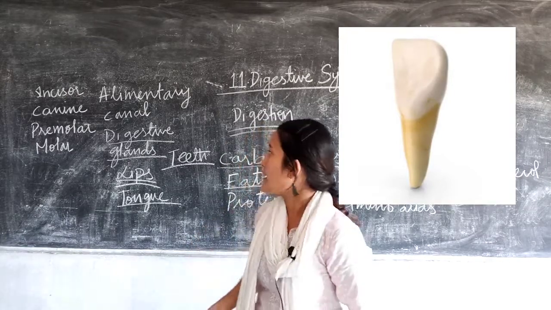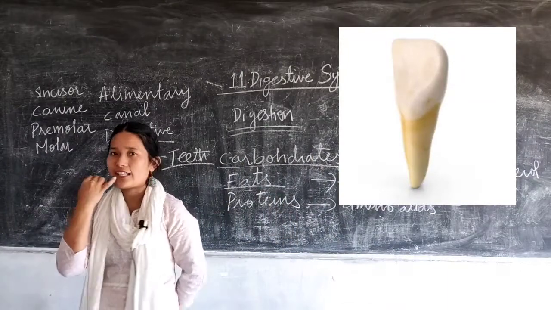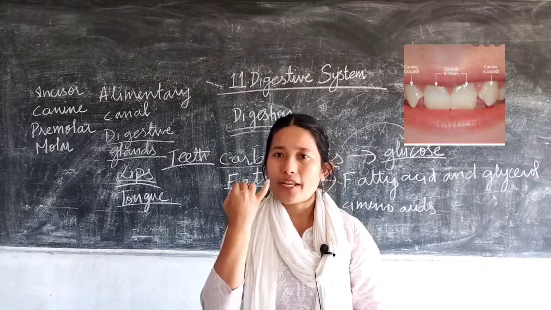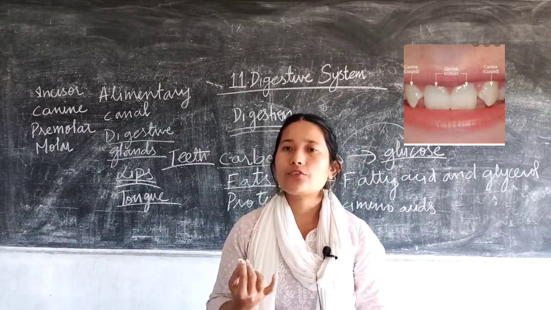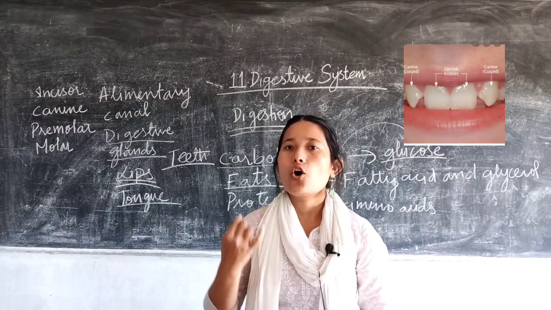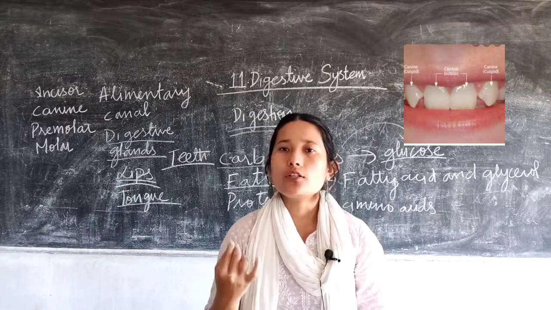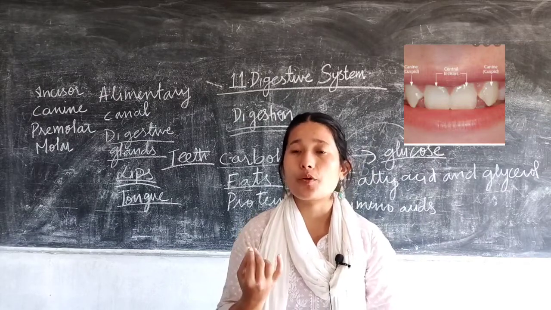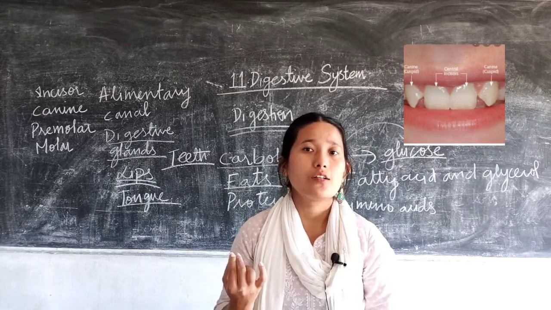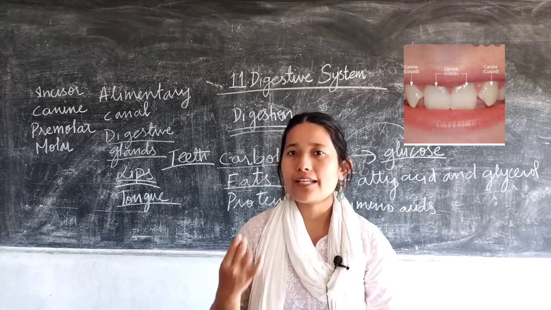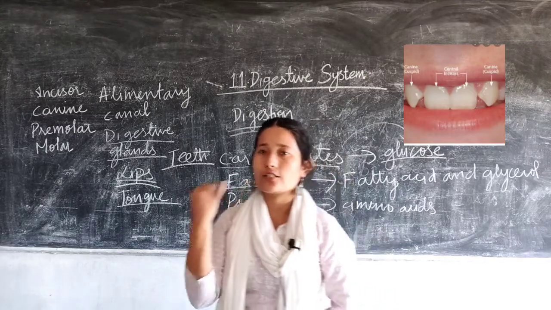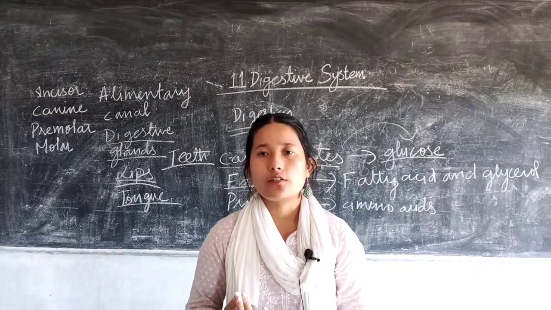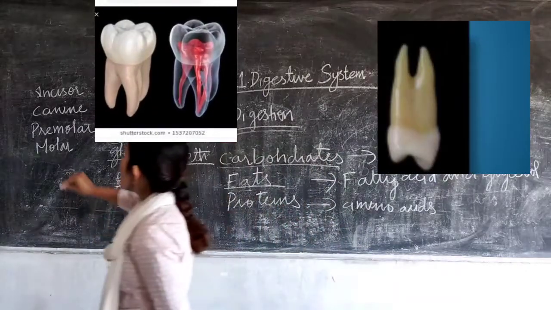Okay, the next one is the canine. Canines are the teeth adjacent to the incisors. These are sharp, pointed teeth. In carnivores, they have well-developed canines, because carnivores are flesh eaters, so they use them for tearing meat. So the purpose of your canine is to bite and tear food items. It's present adjacent to your incisor.